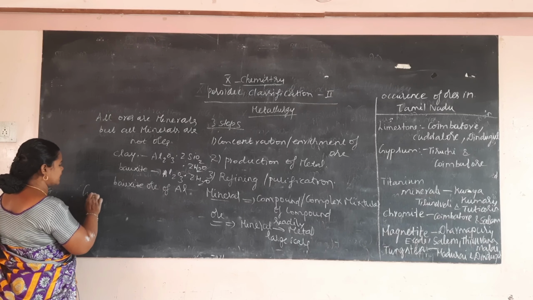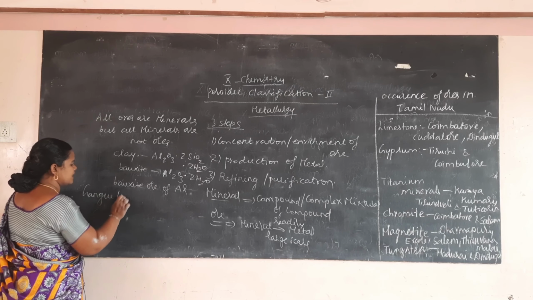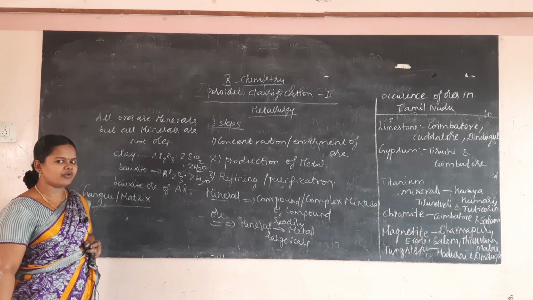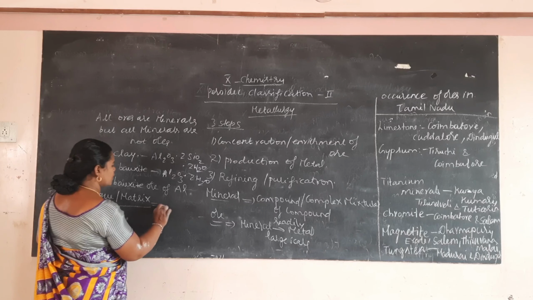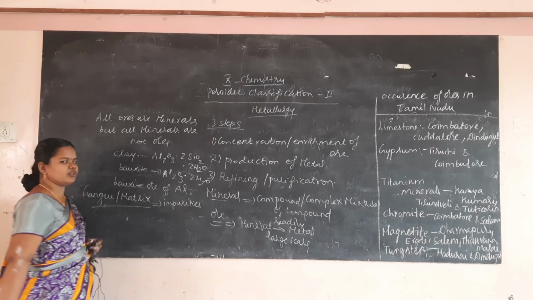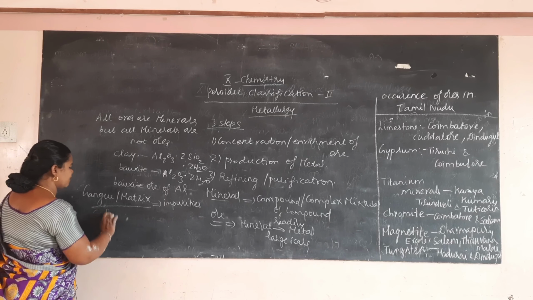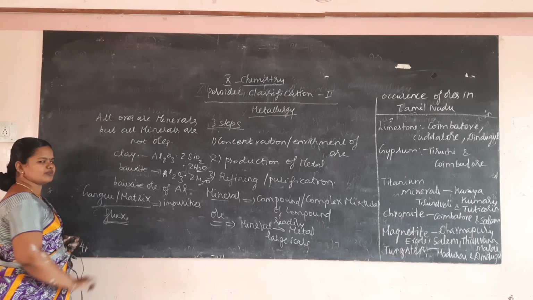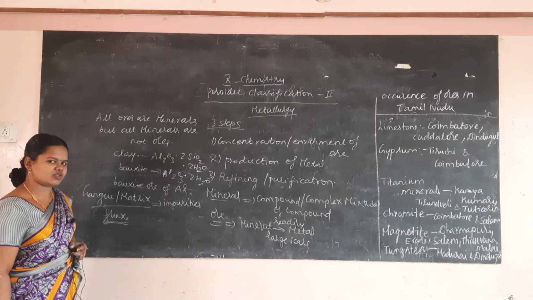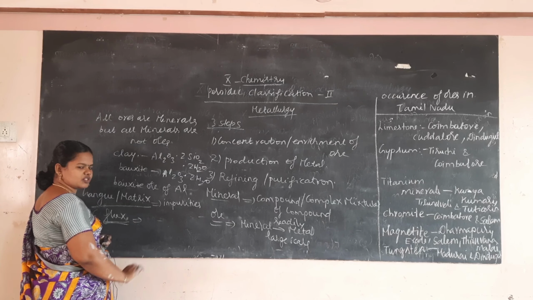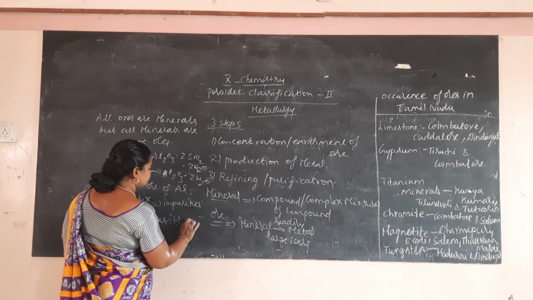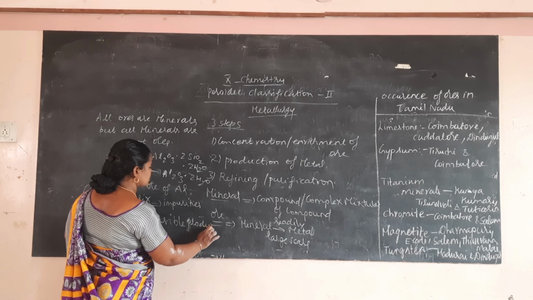Then gangue or matrix. The rocky or muddy impurities associated with the ore are known as gangue or matrix. Then flux. It is a fusible substance added with the ore to remove the impurity, known as flux.